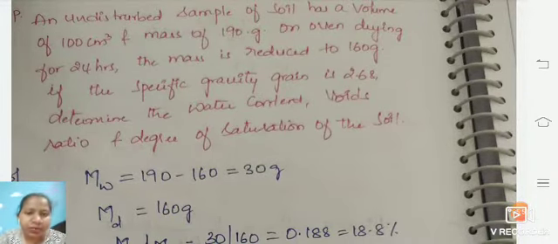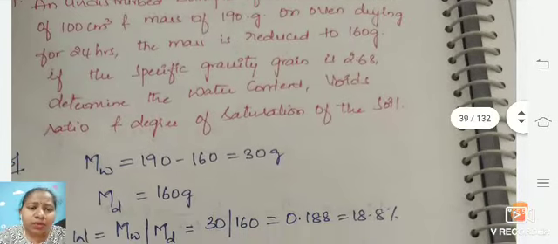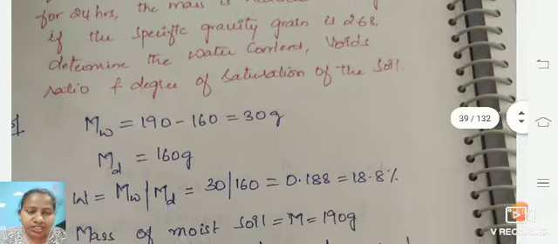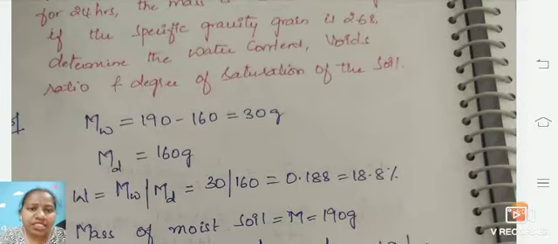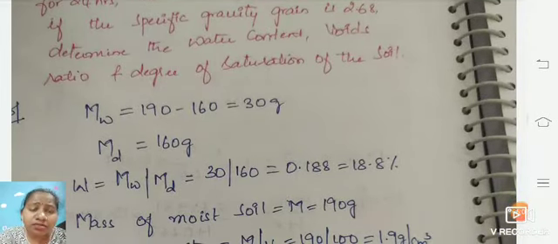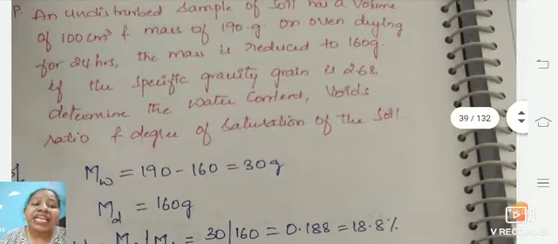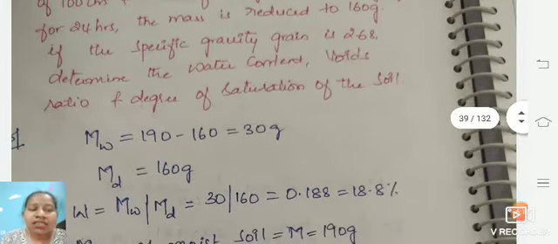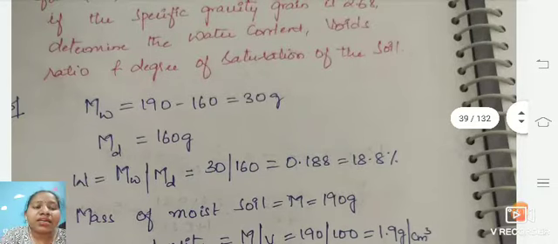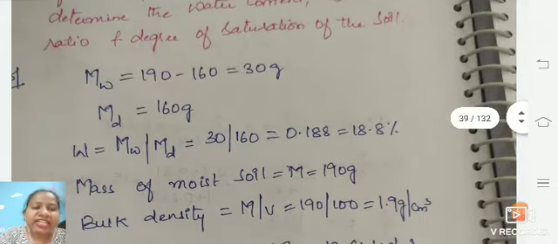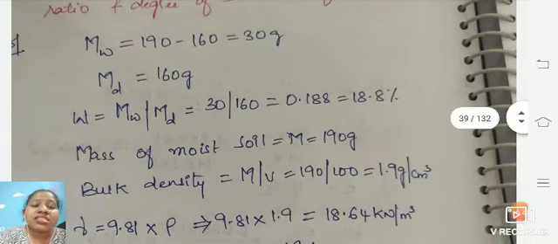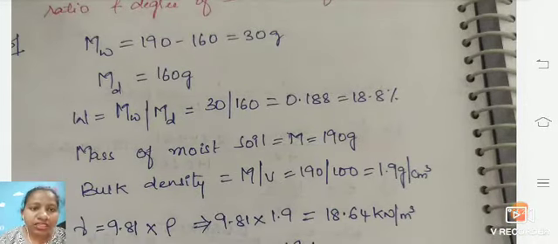Next we are going to determine the water content, the void ratio and even the degree of saturation. That is m suffix w, which is also known as the mass of water, is 90 minus 160. The 90 is already given, and after oven drying it is 160. That means you will be getting 30 grams of it. And next is the dry mass, that is 160 grams. Next, w is equal to the mass of water divided by the dry mass, that is 30 by 160. So you will be getting 18 point something.